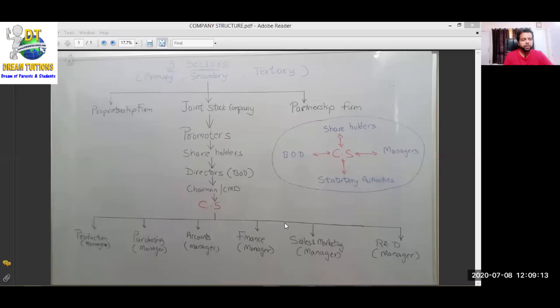This is too early to discuss all these things with you, but it was important. Then only you will understand the importance of SP. Then only you will understand the syllabus of SP, which I am going to explain now. Let's start your SP syllabus. One more thing. Before starting the SP syllabus, I want you to understand this chart. Can you wait for 2 minutes more? It is better for you.